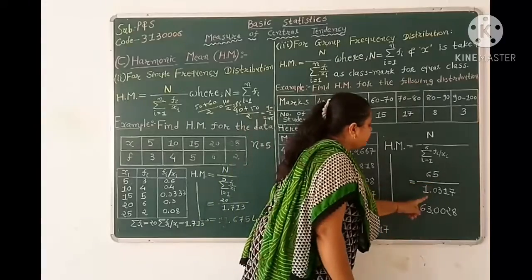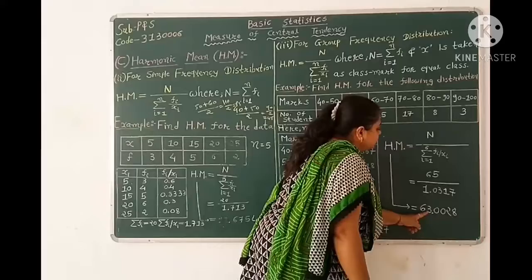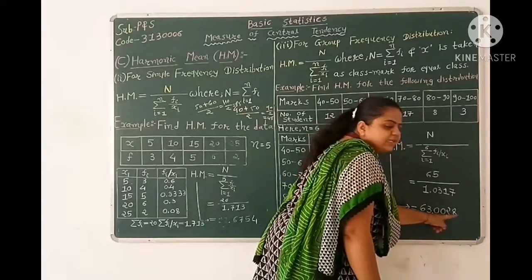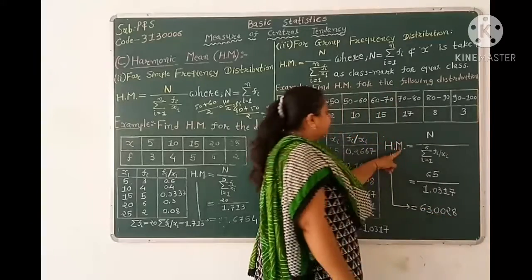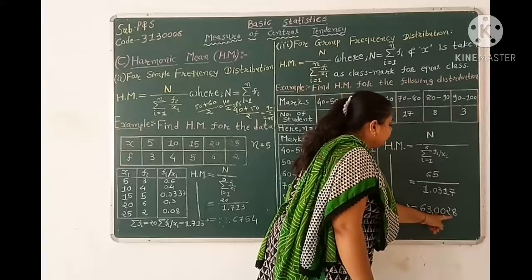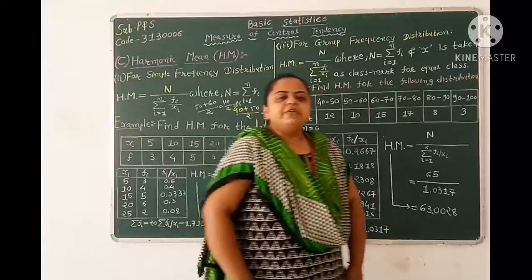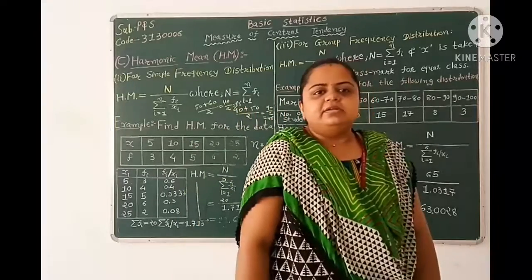So 65 over 1.0317 equal to 63.0028. So our harmonic mean becomes 63.0028. In the next video lecture, we will learn about median. Thank you.